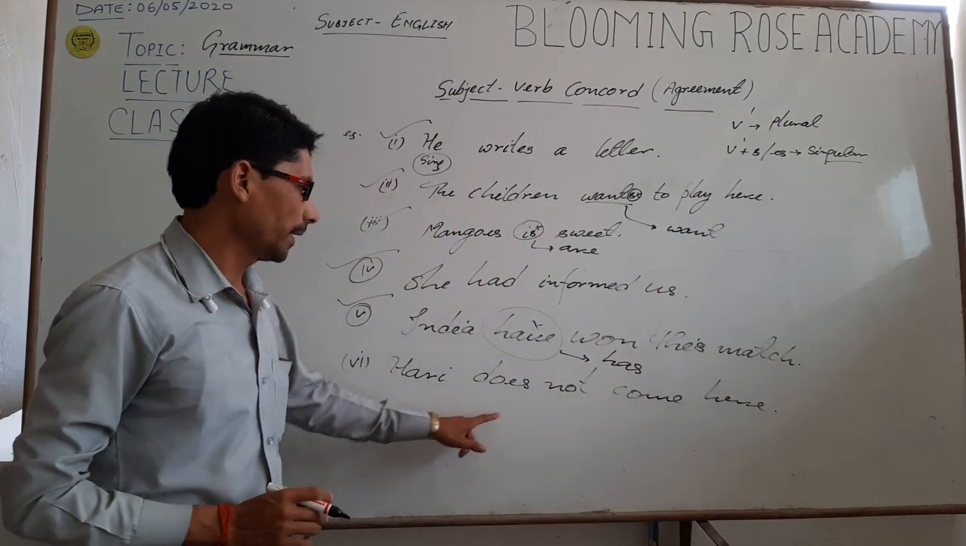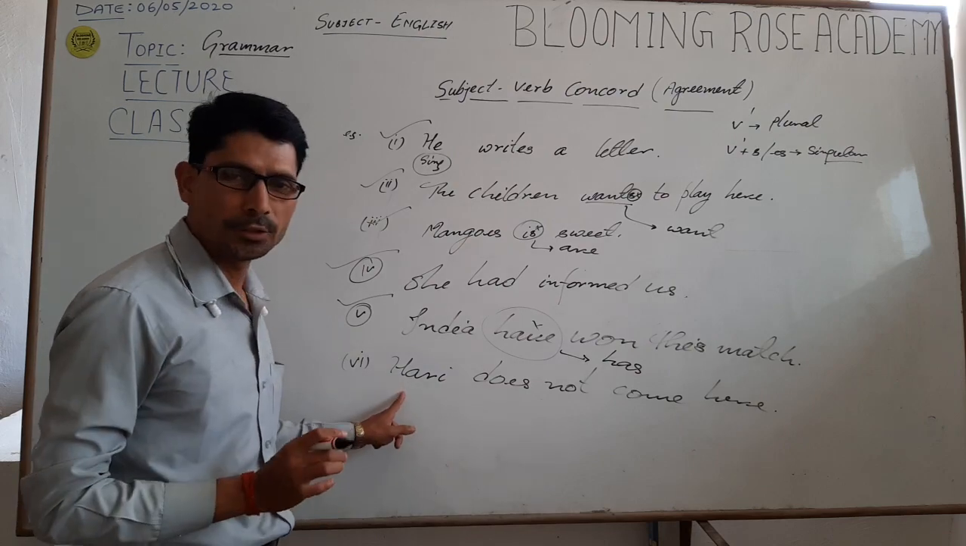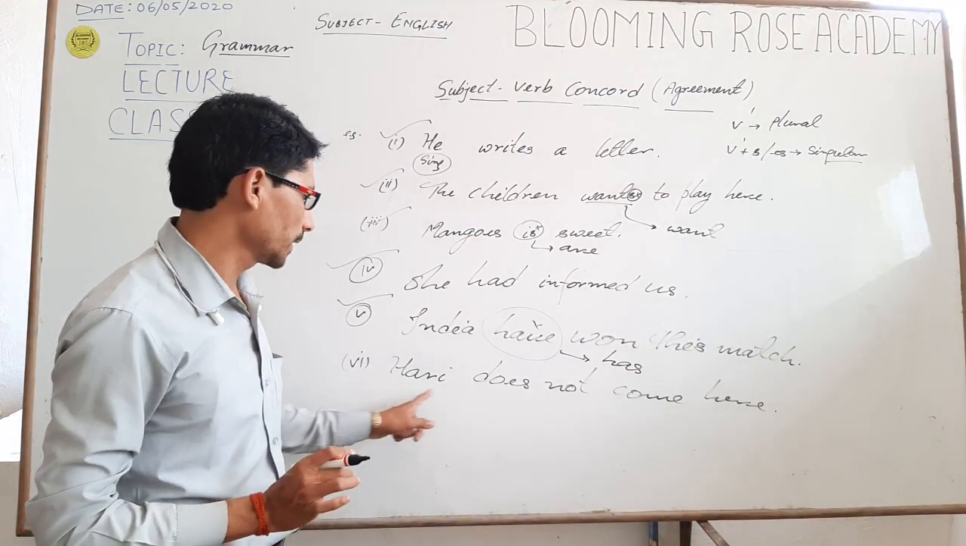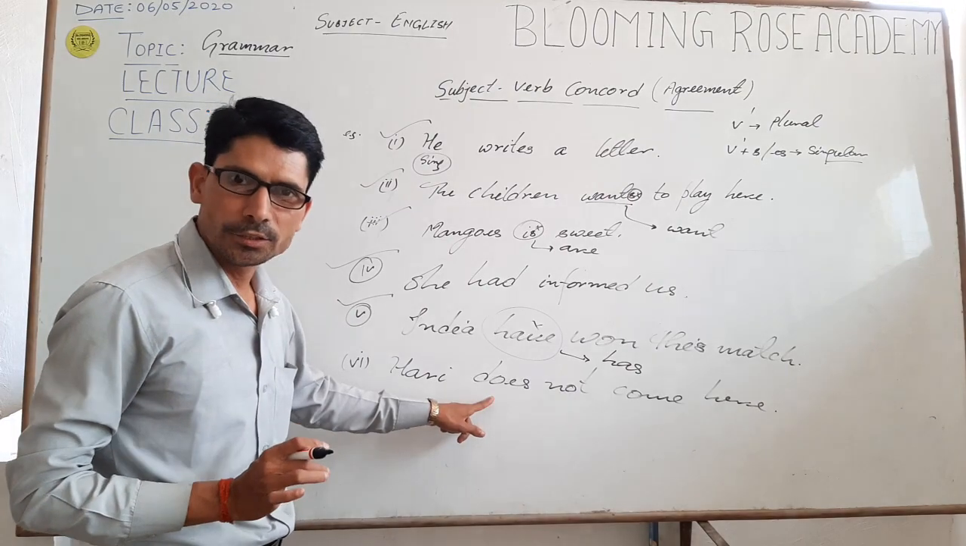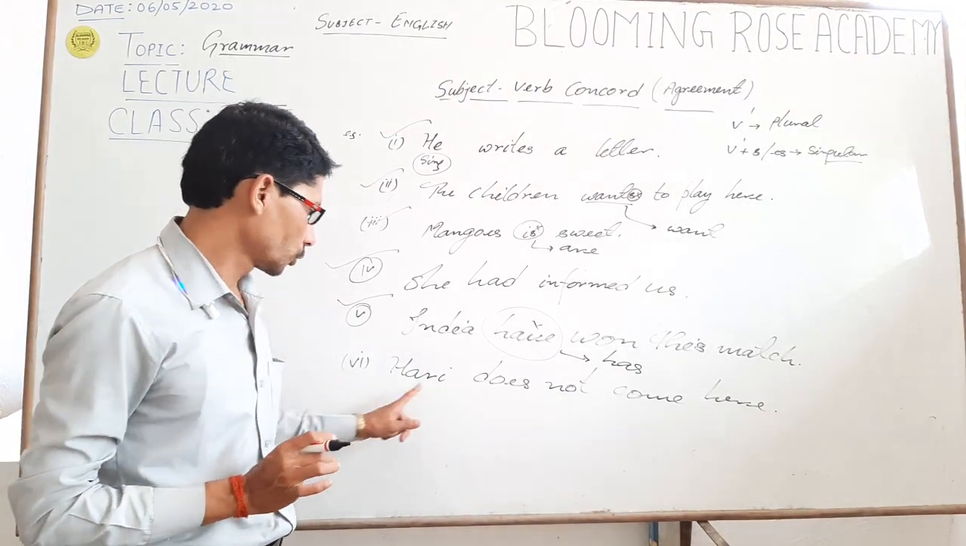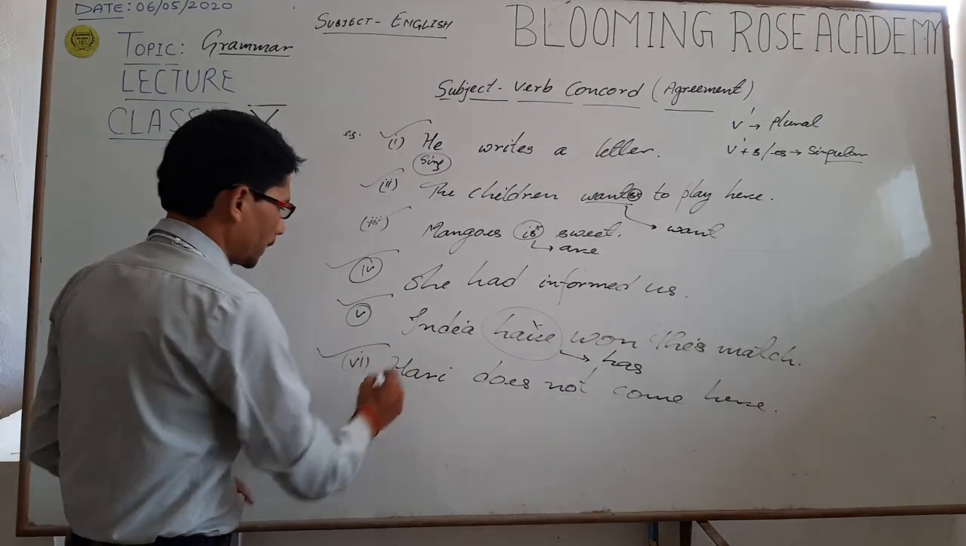Last one, "Hari does not come here." Hari is also a proper noun, a singular subject. "Does" is also a singular verb. So this sentence is already correct.